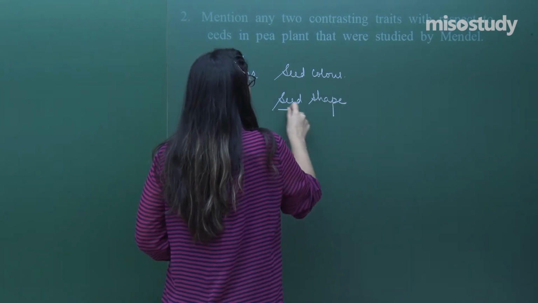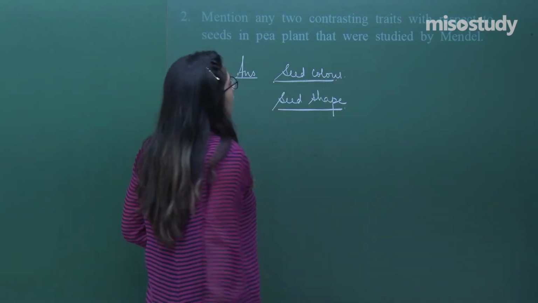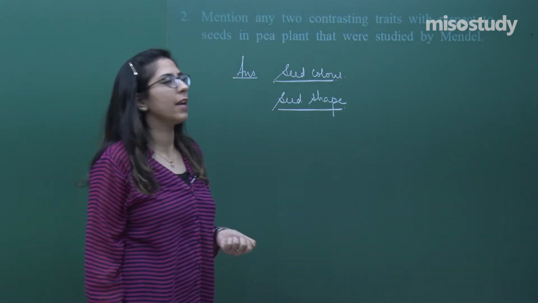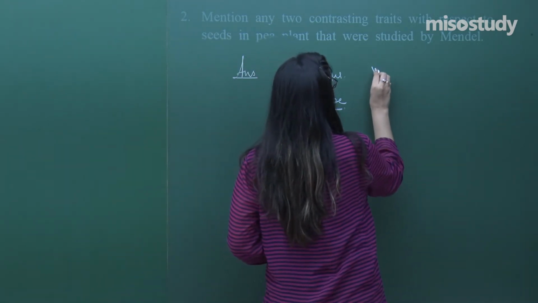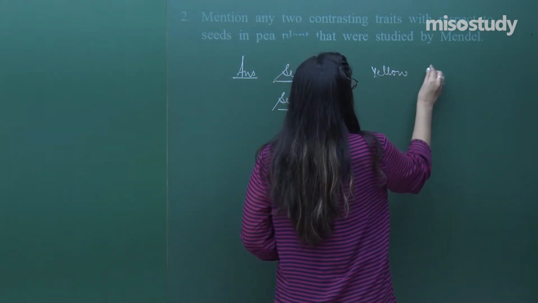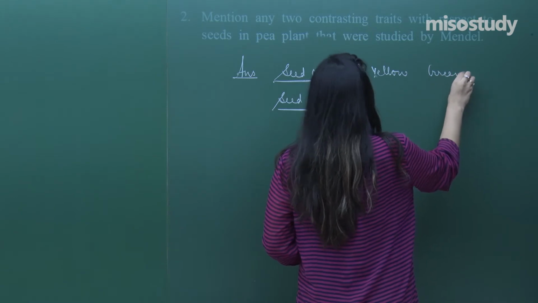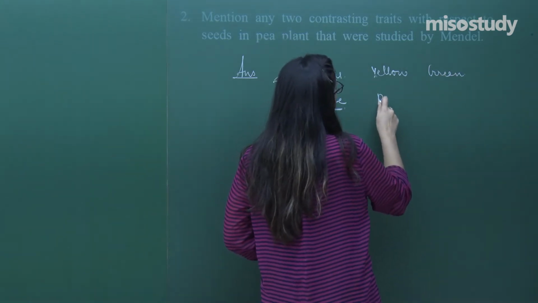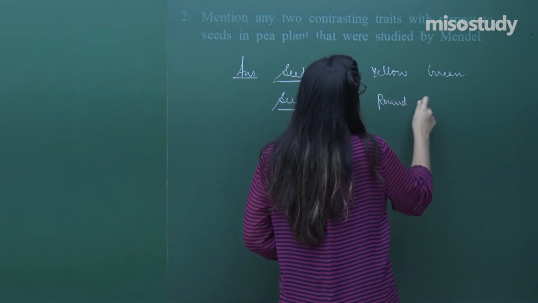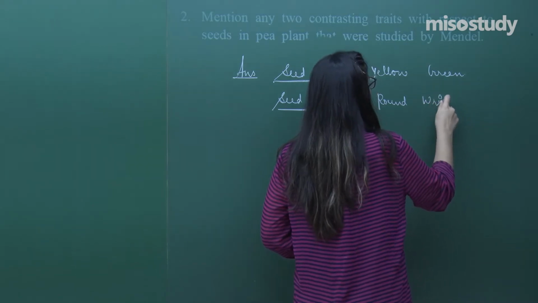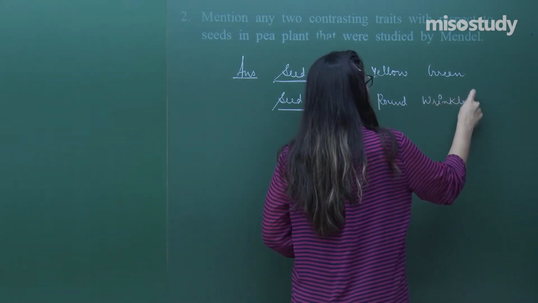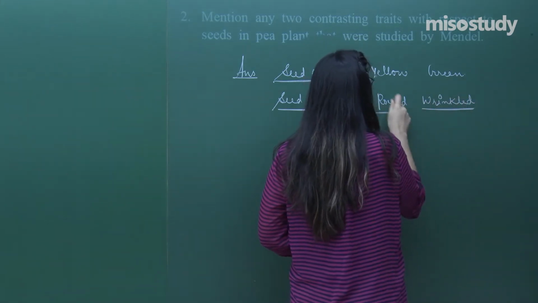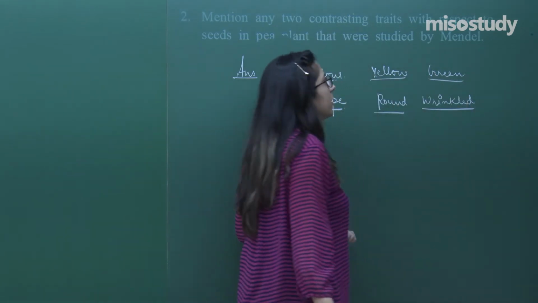We have studied around 7. The seed color can be yellow or green, whereas the seed shape can be round, and the second can be wrinkled. Hope you are getting what I am trying to say, students. Now, can I ask you one question from this?